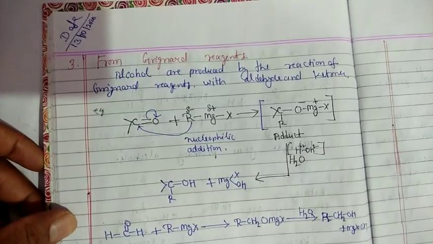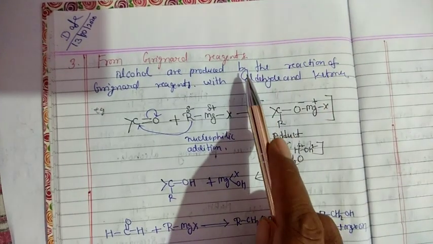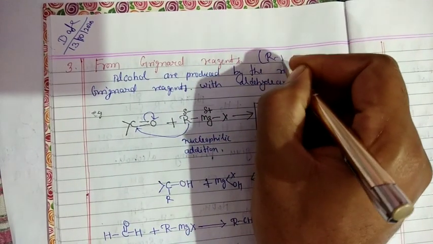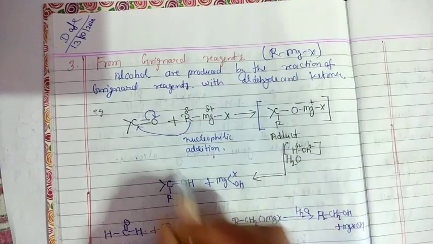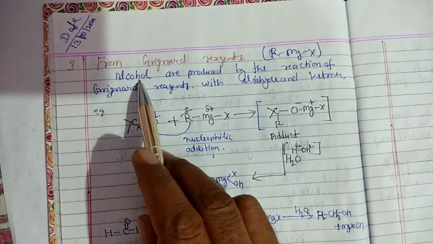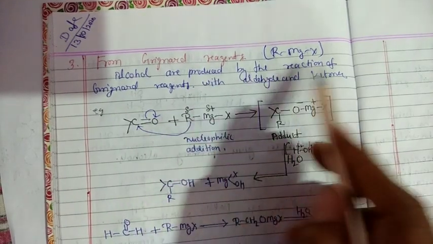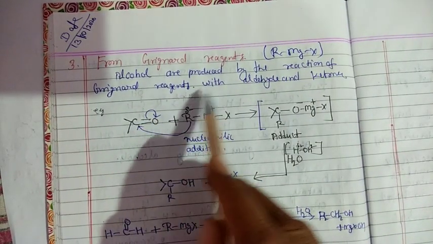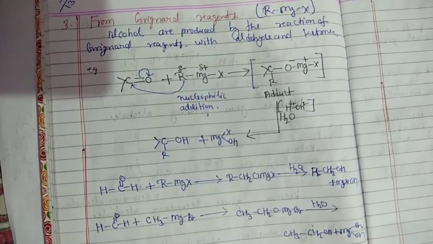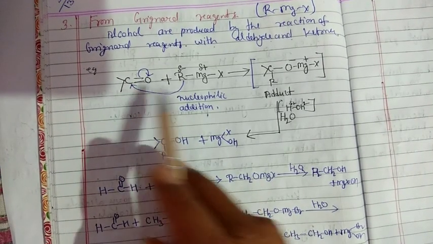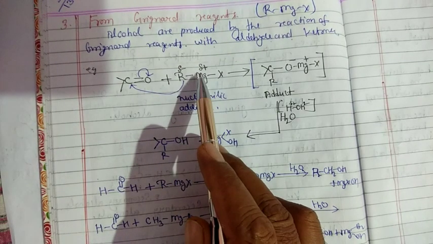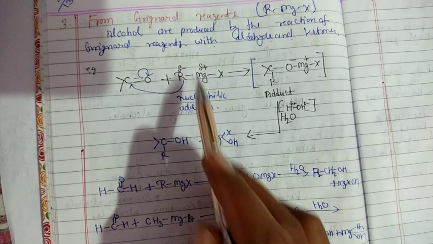And next, from Grignard reagent. What is the general formula of Grignard reagent? RMgX, that is alkyl magnesium halide. Alcohols are produced by the reaction of Grignard reagent with aldehydes and ketones. Okay students. So the carbonyl group reacts with alkyl magnesium halide. This is used in nucleophilic addition.